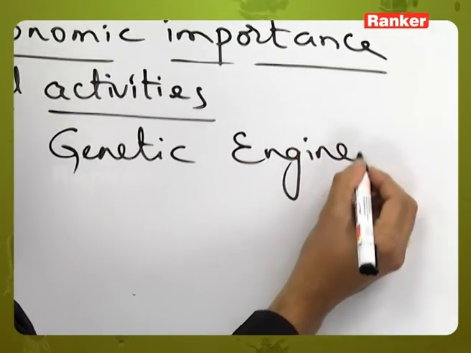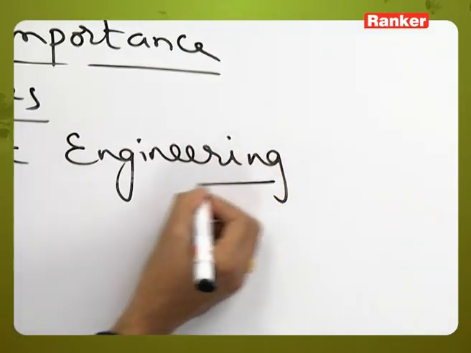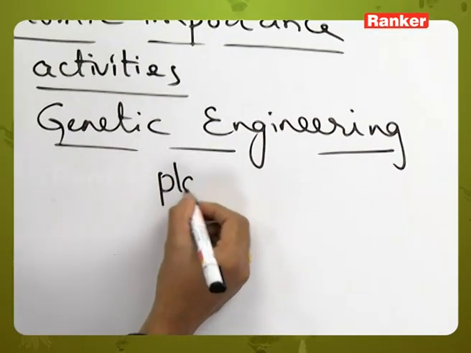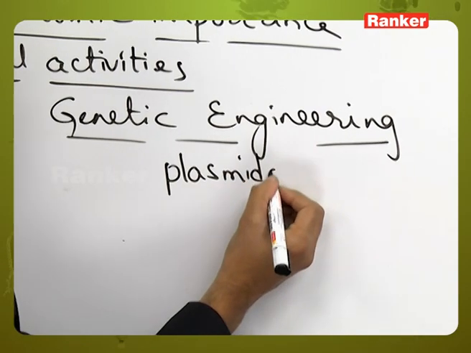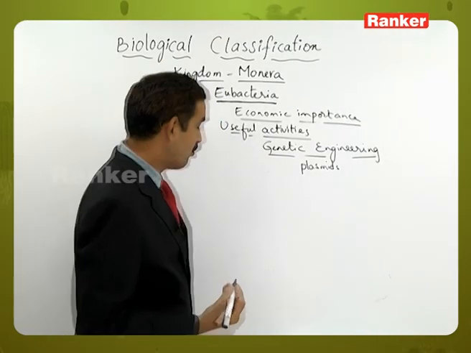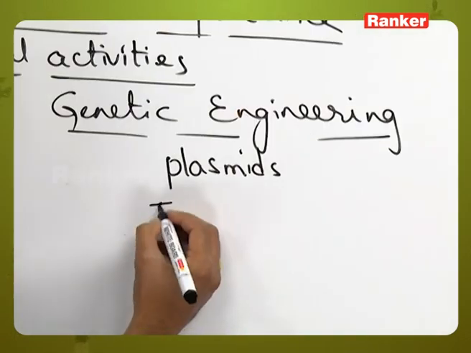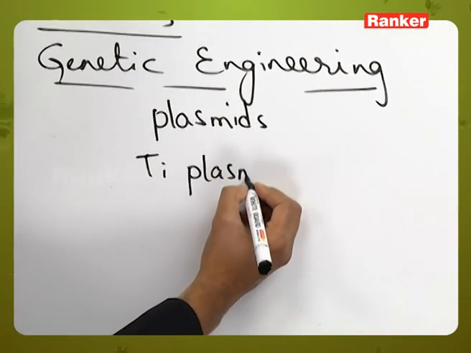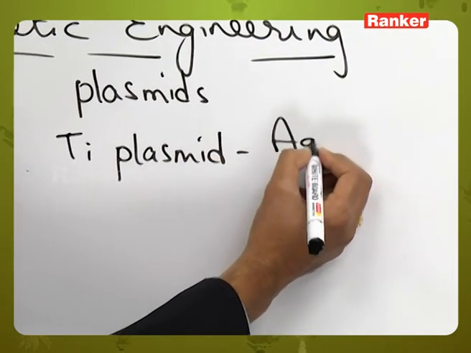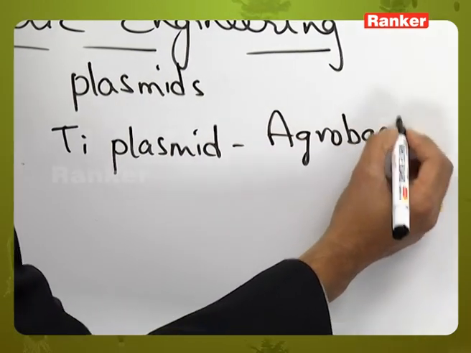In genetic engineering, scientists use the plasmids present in bacteria. The most useful natural plasmid is the Ti plasmid, which is present in Agrobacterium tumefaciens.